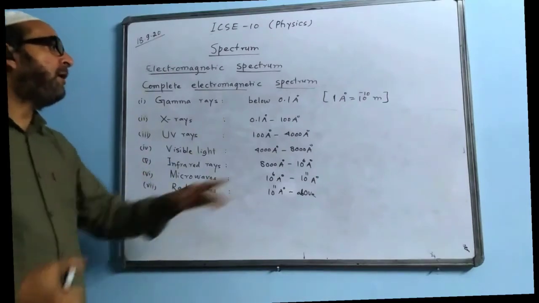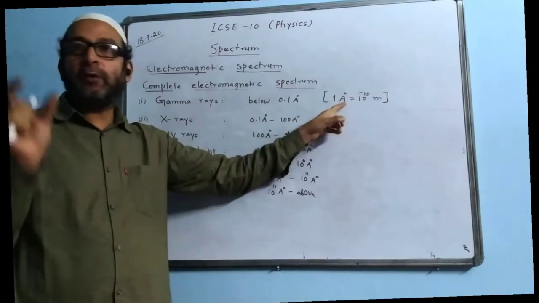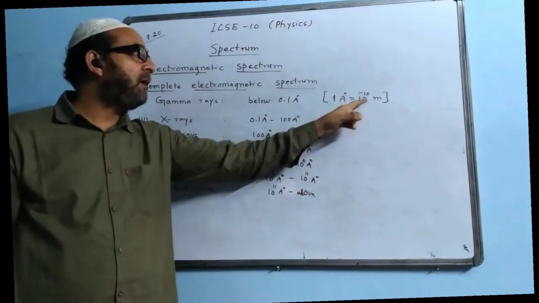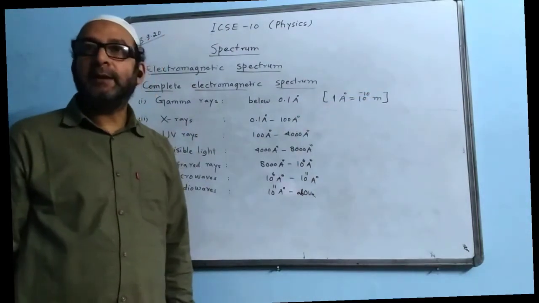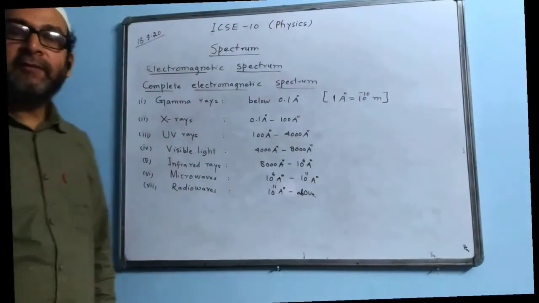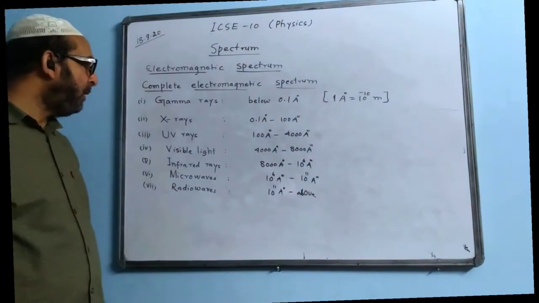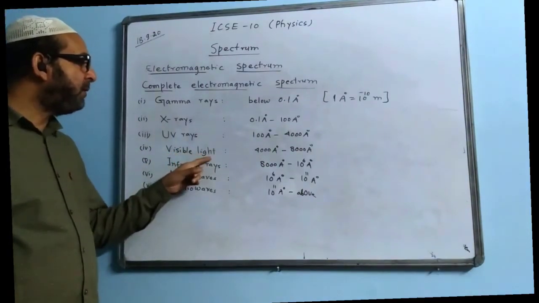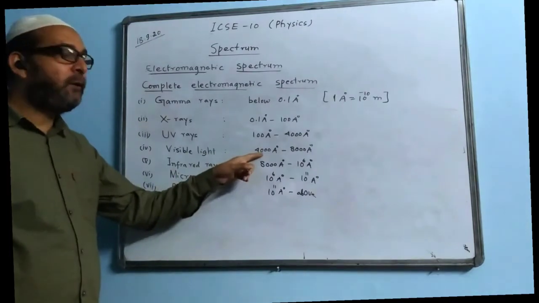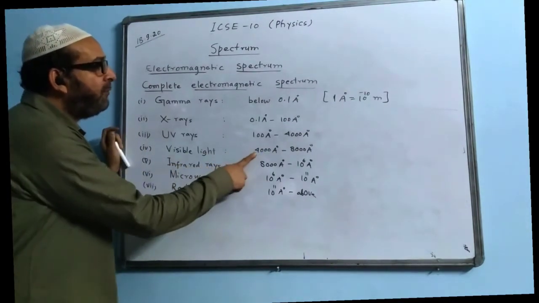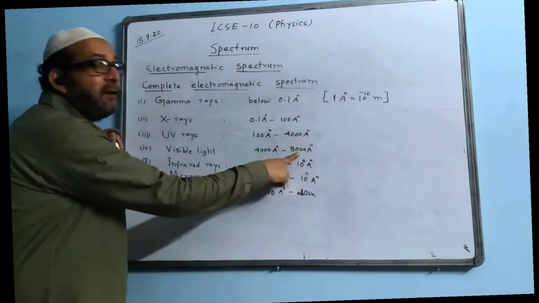And what is the value of 1 angstrom? 1 angstrom measures short wavelength, short distance, and that will come 10 to the power minus 10 meter. That is the unit used for measuring the wavelength of light. And here also visible light. Visible light starts from VIBGYOR. This is the wavelength for the violet, and this will be the wavelength for the red light.